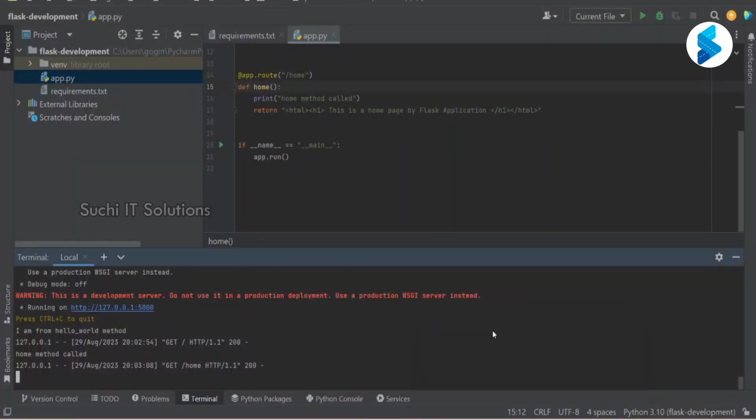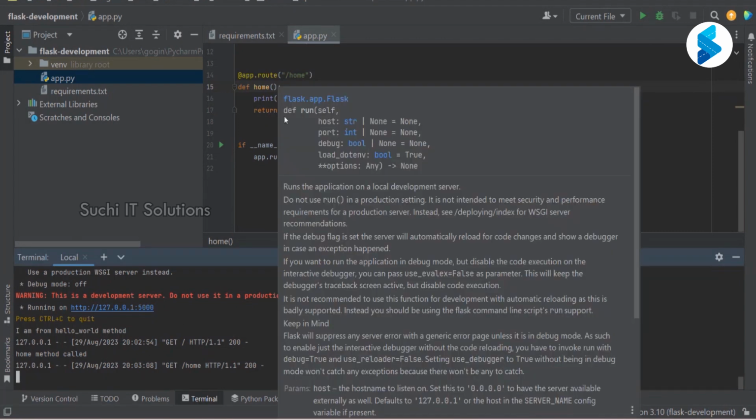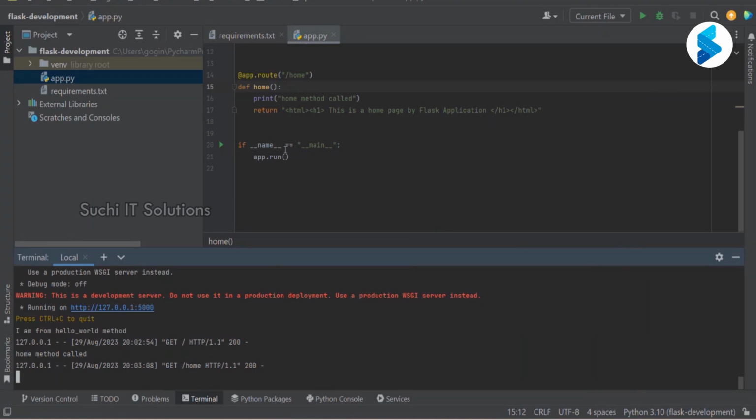Right. Now since every time I make a change, I don't want to stop and start, Flask has given one simple rule. If you are using this for development purposes, whenever we make a change, it will immediately detect that change and restart itself. We don't have to manually stop and restart.